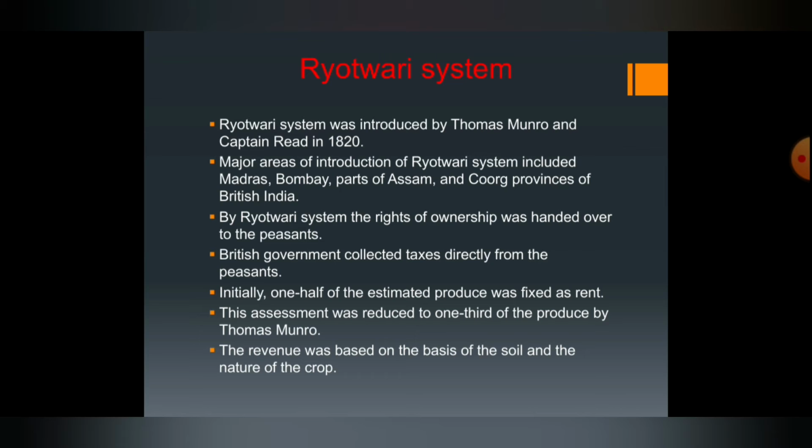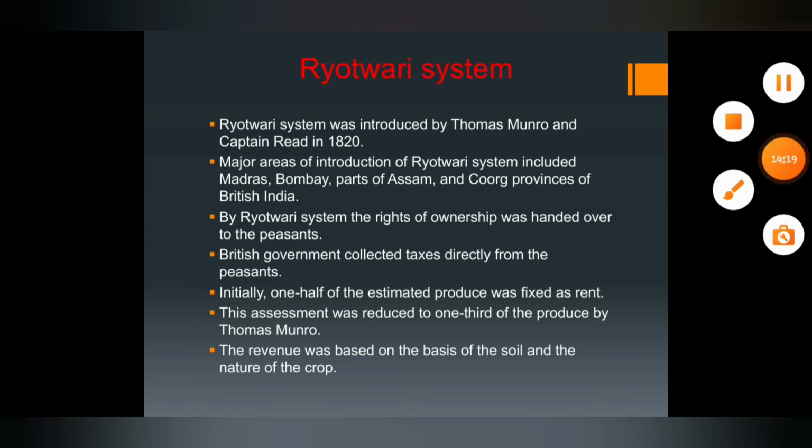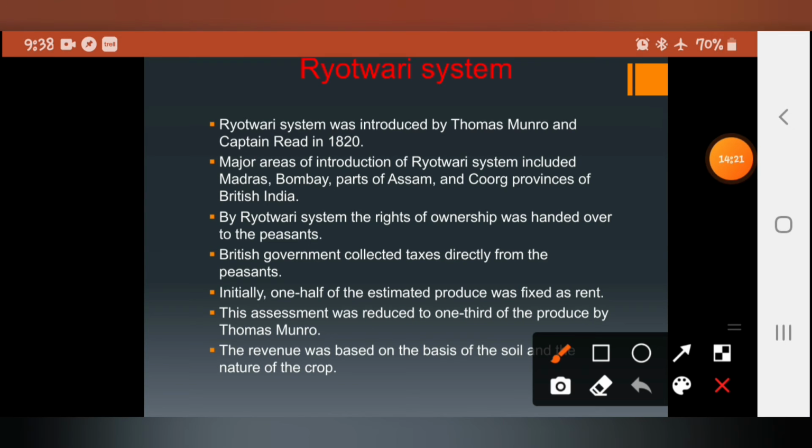By the Ryotwari system, the rights of ownership were handed over to the peasants. So here the rights of ownership were handed over to whom? To the peasants. Next point, the British government collected taxes directly from the peasants.